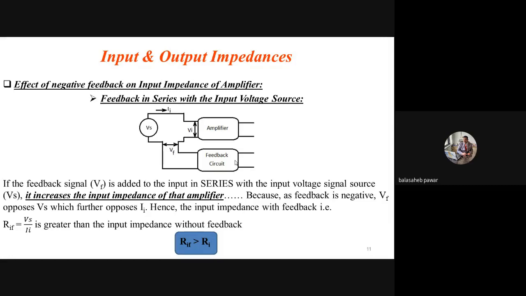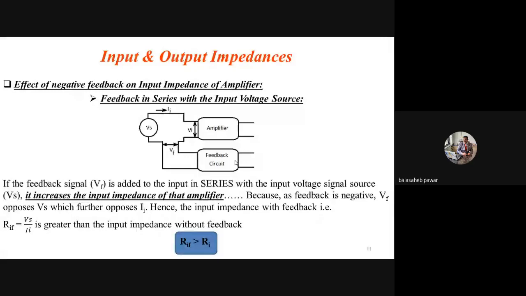Where is the mixing process done, at the input side or output side of that amplifier? Mixer network is present at the input. Input, yes, so be fast now.